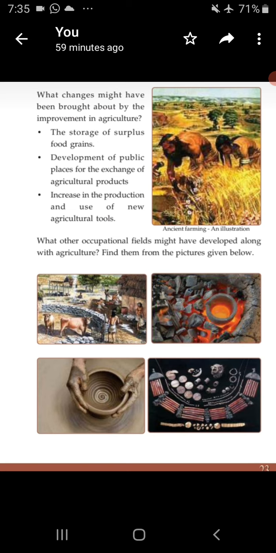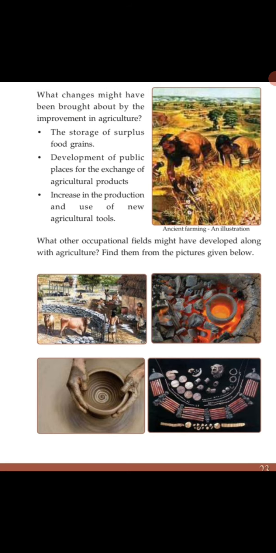Second, development of public places for the exchange of agricultural products. And third, increase in the production and use of new agricultural tools.